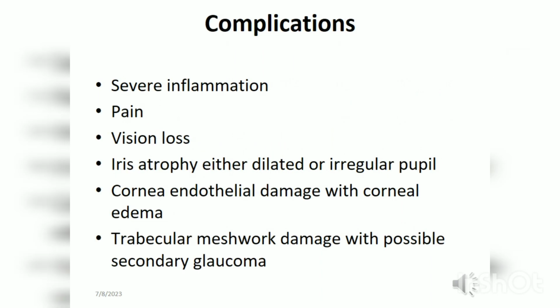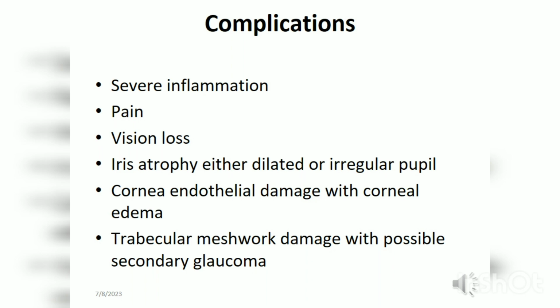Now coming to the complications which can occur in TASS, it could be severe inflammation, pain, visual loss, iris atrophy with dilated irregular pupil. There could be corneal endothelial damage and corneal edema which may be sustained, and trabecular meshwork damage will lead to increase in the intraocular pressure and secondary glaucoma.